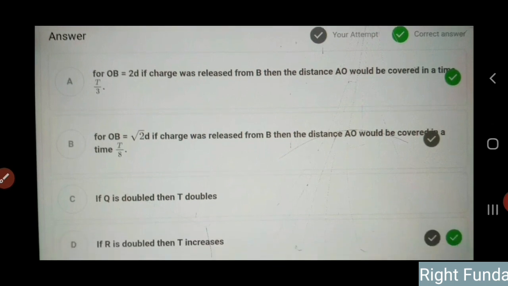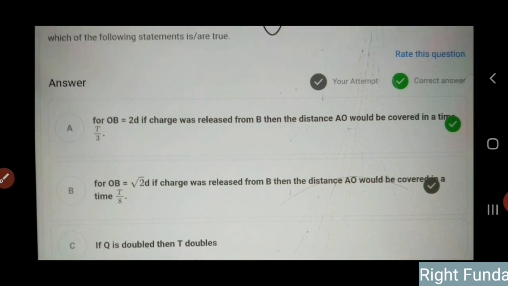And the next question is that if Q is doubled, then the time taken T, meaning the time to cover from A to O, becomes double. If R is doubled, then T will increase or decrease. R is the radius of the ring. So four questions are there.